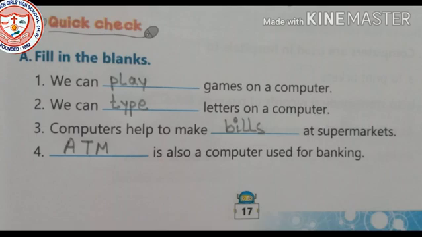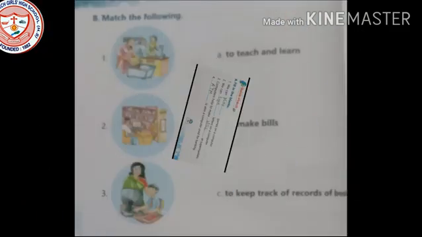Number 2: We can dash letters on a computer. We can type letters on a computer. Number 3: Computers help to make dash at supermarkets. That is, computers help to make bills at supermarkets. Number 4: Dash is also a computer used for banking. That is ATM. All three alphabets will be in capital letters.